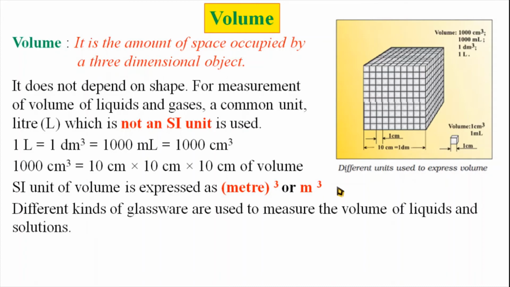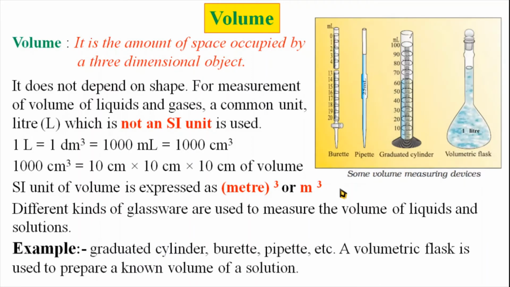Different kinds of glassware are used in the laboratory to measure the volume of liquids and solutions. For the measurement of volume, we use the graduated cylinder. This is called the graduated cylinder, which is available from 10 ml to 1000 ml, or 10 ml to 100 ml for measuring smaller quantities.